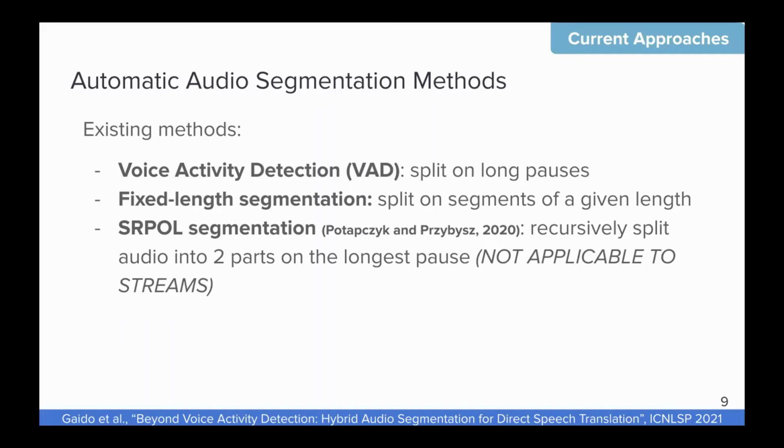Another naive method is to split the audio every, I don't know, 10, 20, 30 seconds, giving a fixed length to each utterance. And then a couple of years ago, there was a proposal of another method to segment the audio. But we will see that this method was carried out in a manual way, so it cannot be applied to input streams because it needs the whole audio before starting splitting.